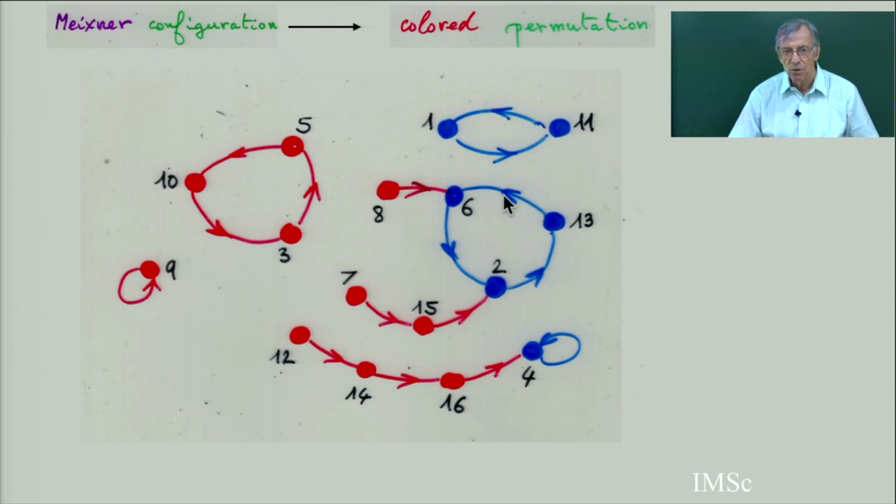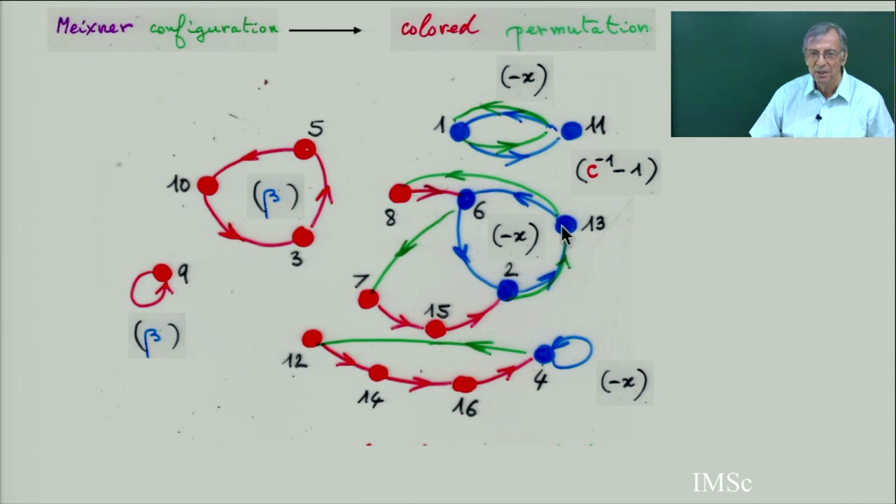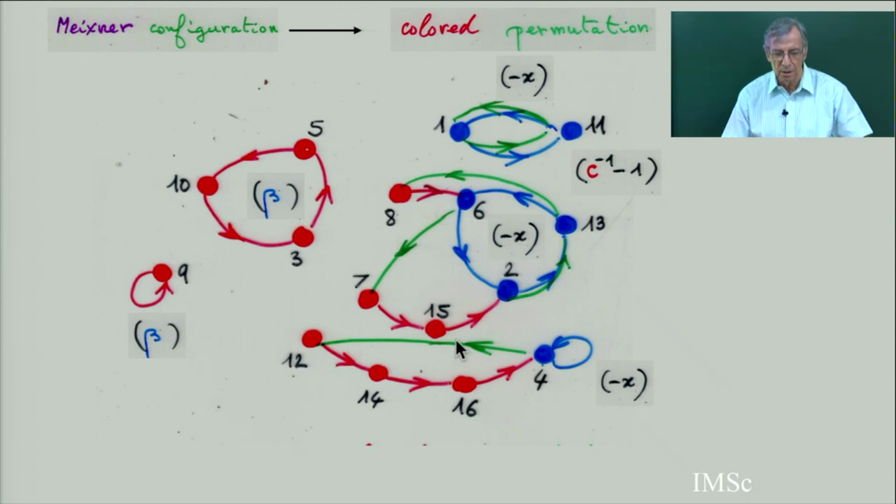Alternating. So what you do is the following. When you turn around the blue, instead of going here, you go directly to the start of the chain and you go down. Instead of going from 6 to 2, you jump to the last point of the chain and then follow the chain down. Here, instead of going from 2 to 13, I look for the chain fixed in 13. There is nobody, so okay, I turn. So you see, I replace the blue and red edges of this part of the configuration with green edges.